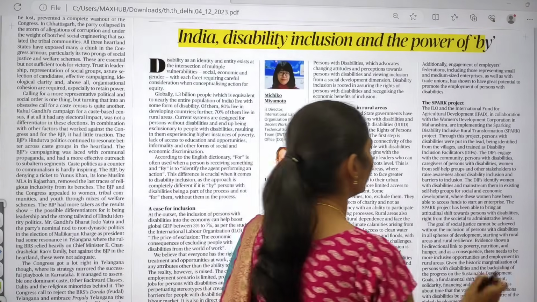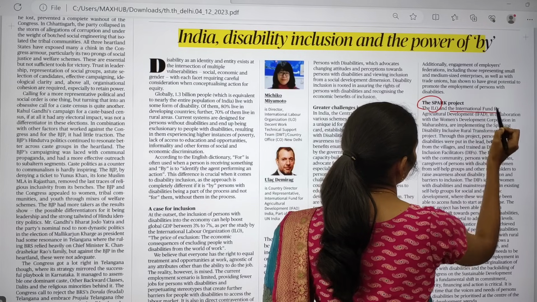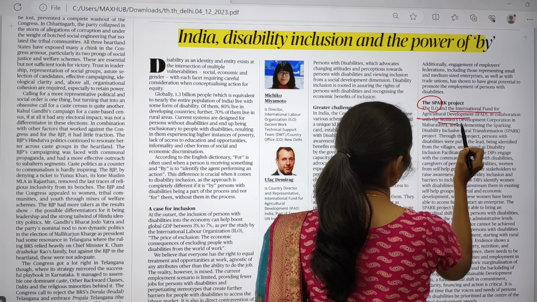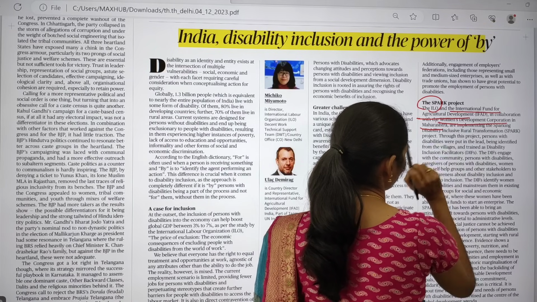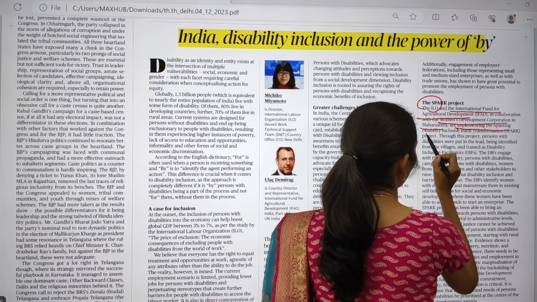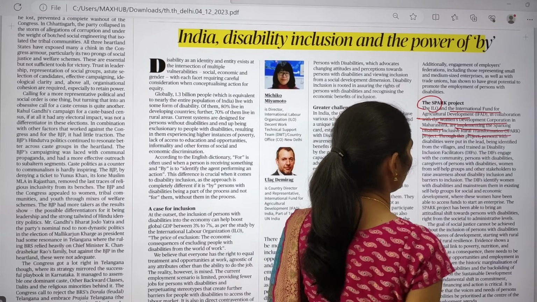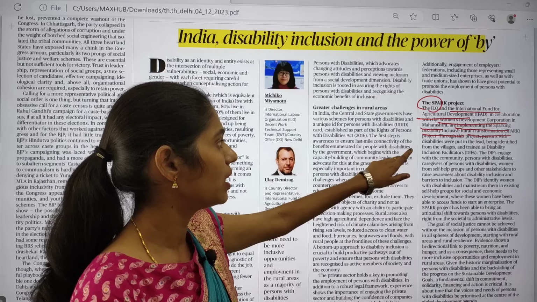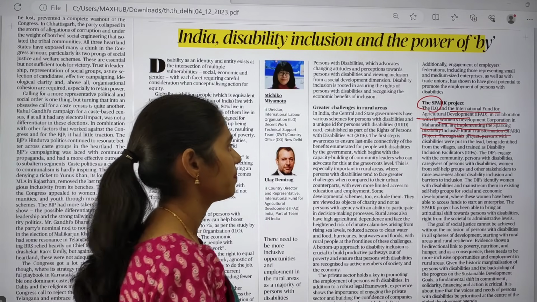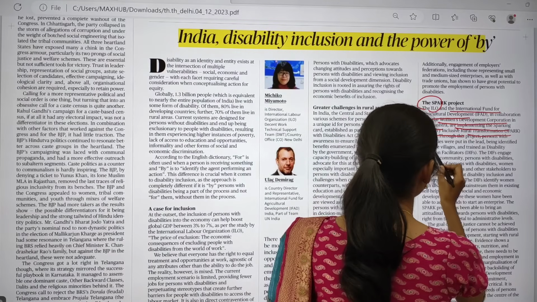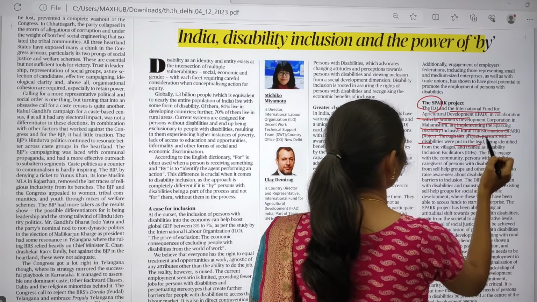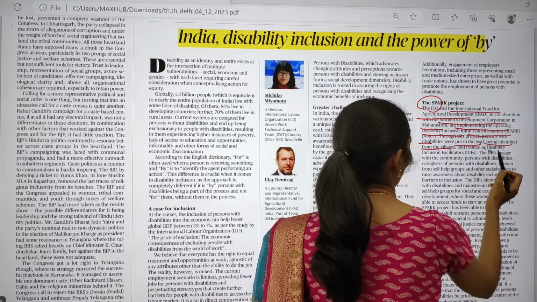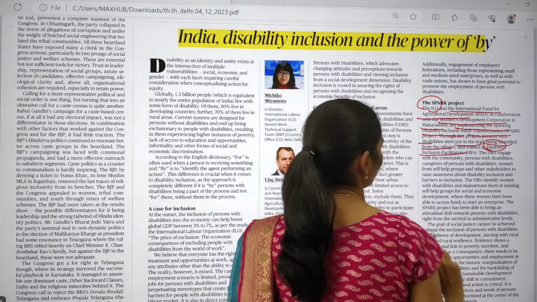So this Spark is by the ILO and the International Fund for Agriculture Development, and they came up in collaboration with the Women's Development Corporation in Maharashtra, and they are implementing Sparking Disability Inclusive Rural Infrastructure Transformation. Okay, Spark is nothing but Sparking Disability Inclusive Rural Transformation. Under this project, people with disabilities are put in the lead, identified from the villages, and trained as disability inclusion facilitators.